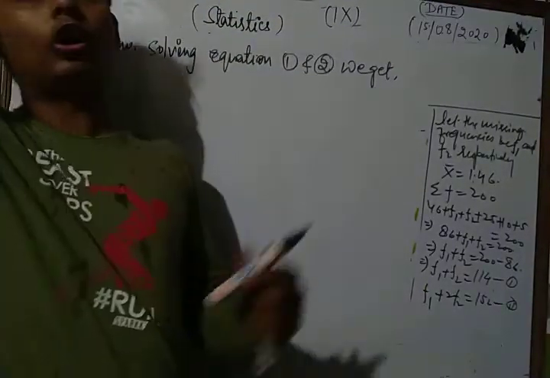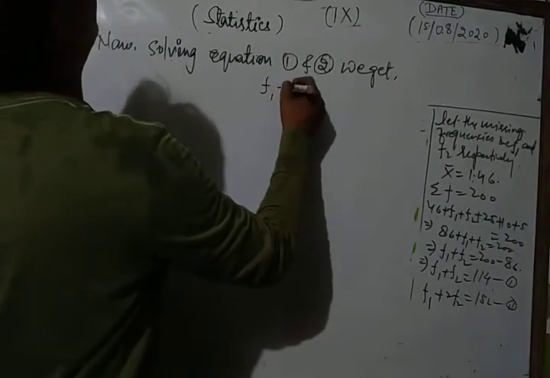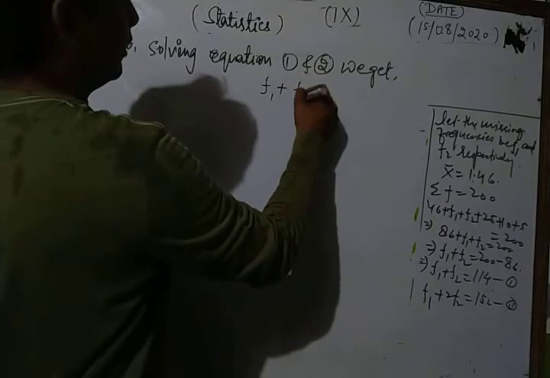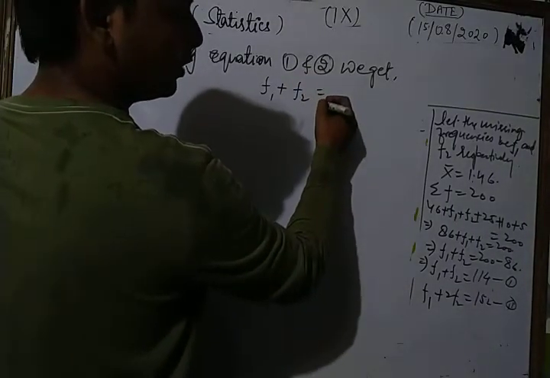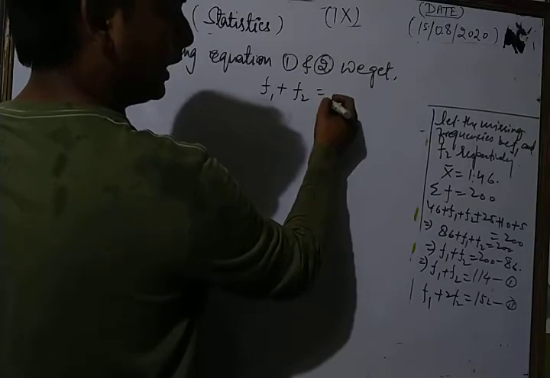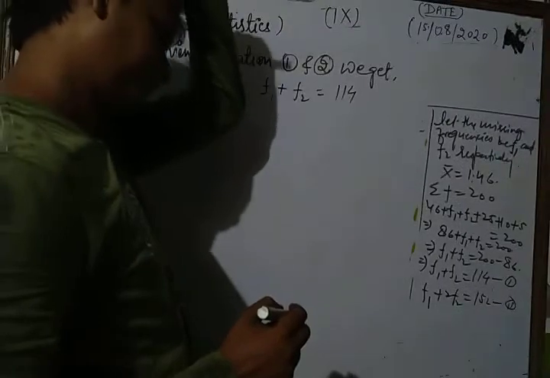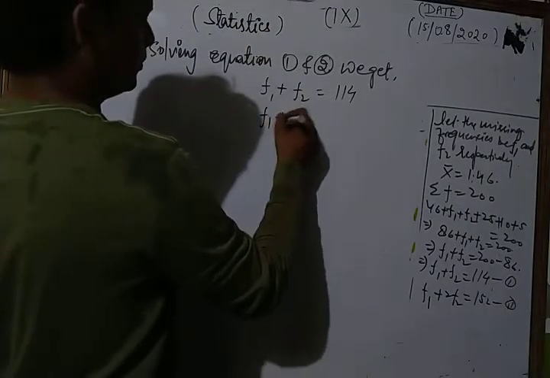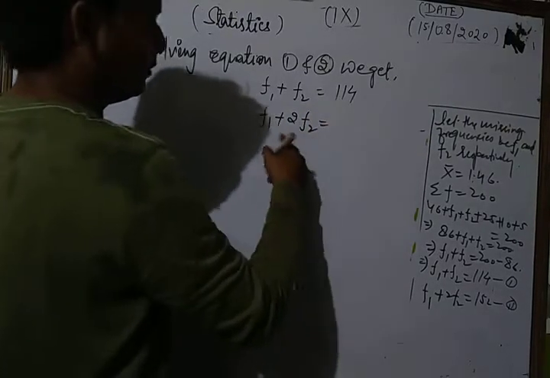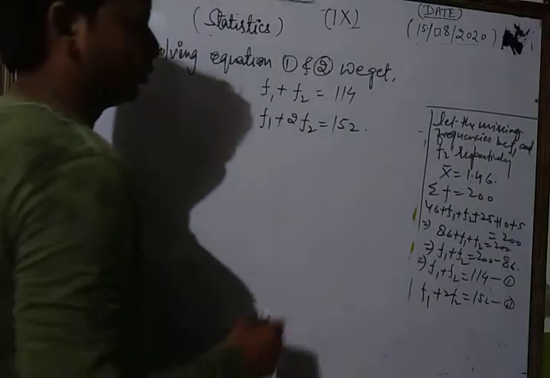Your first equation is f1 plus f2 is equal to 114, and our second equation is f1 plus 2f2 is equal to 152.